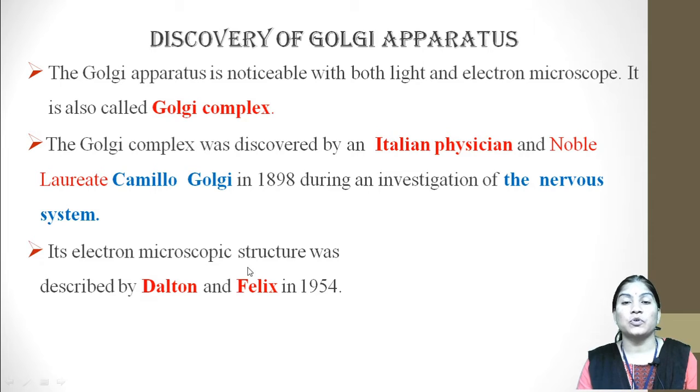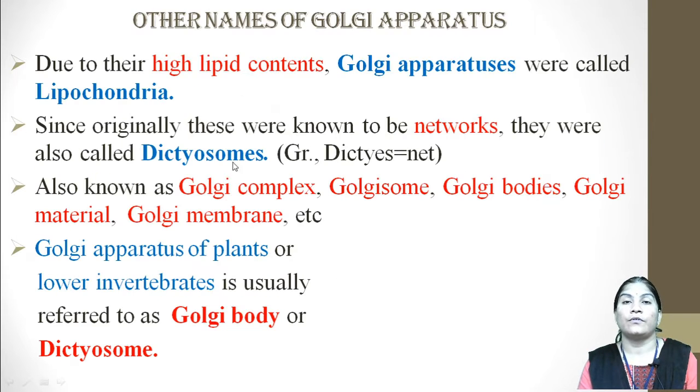In the electron microscope, the structure was first described by Dalton and Felix in 1954. So the Golgi apparatus was discovered by Camillo Golgi in 1898, and the electron microscope structure was described by Dalton and Felix in 1954.